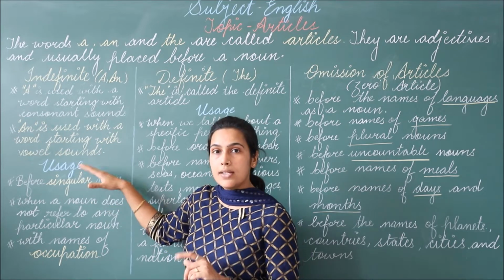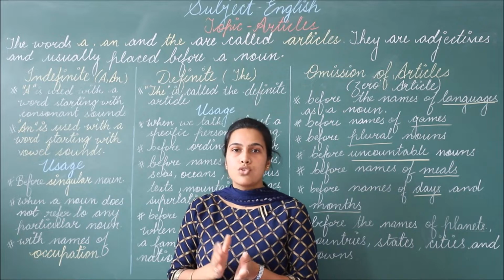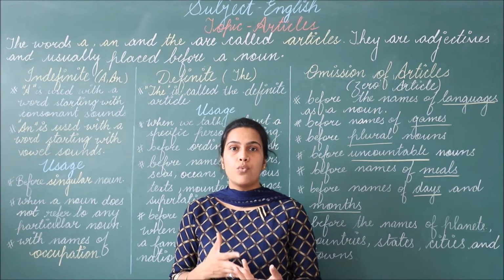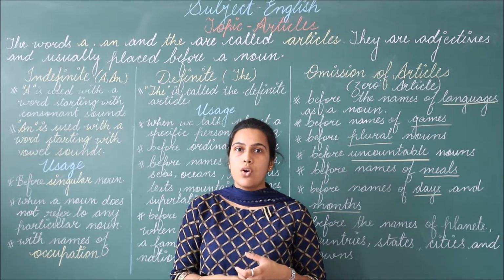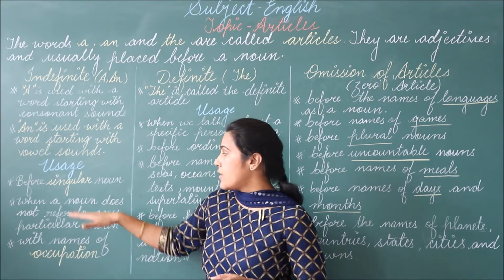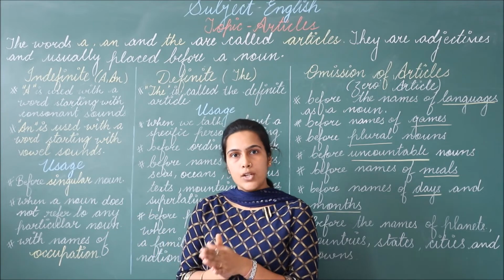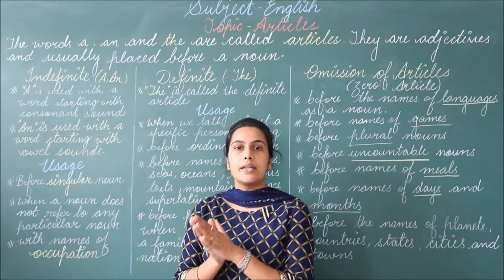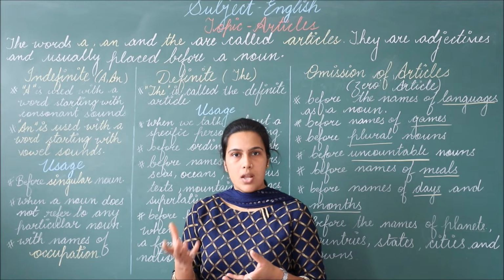So we use article a or article an when we talk about a singular noun. So article a and article an are also used when we want to refer to a noun as a singular quantity or a countable noun that is singular in number. Second, when a noun does not refer to any particular noun. As I told you, indefinite means any, not particular. So we use article a and article an when we are not particular or specific about a noun.